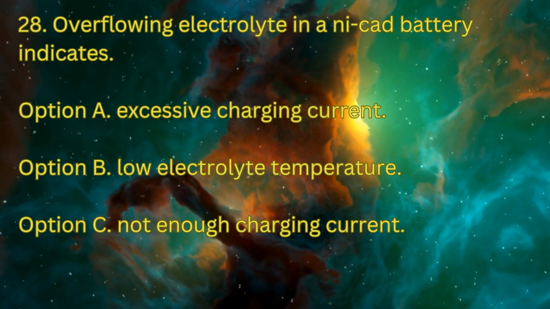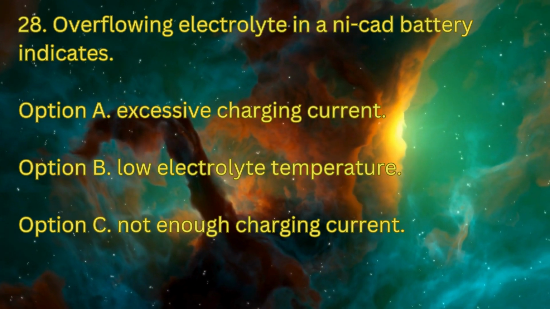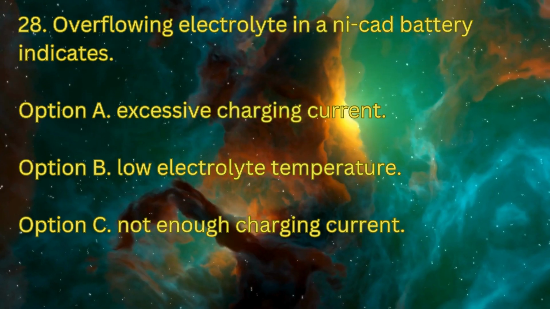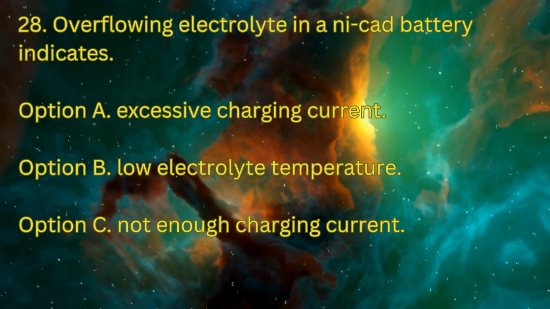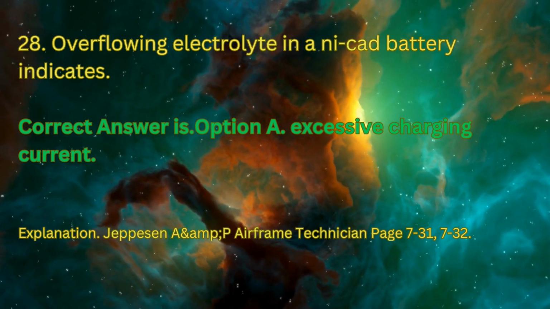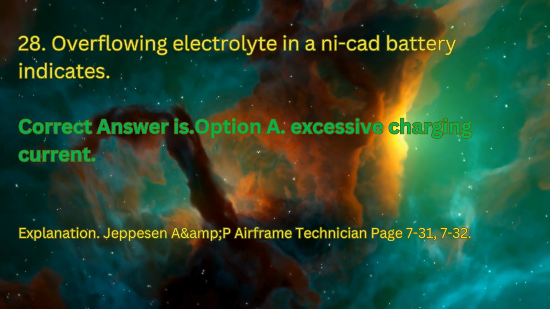Question 28. Overflowing electrolyte in a nickel cadmium battery indicates option A, excessive charging current. Option B, low electrolyte temperature. Option C, not enough charging current.